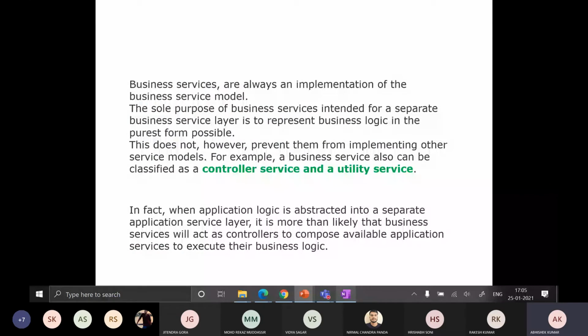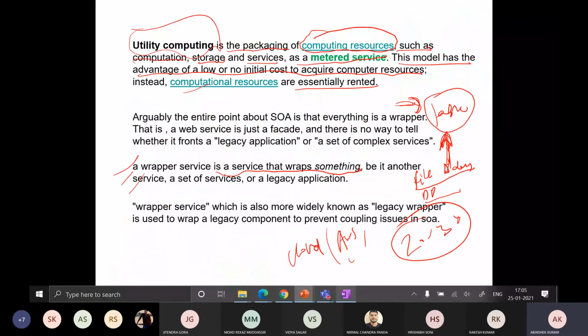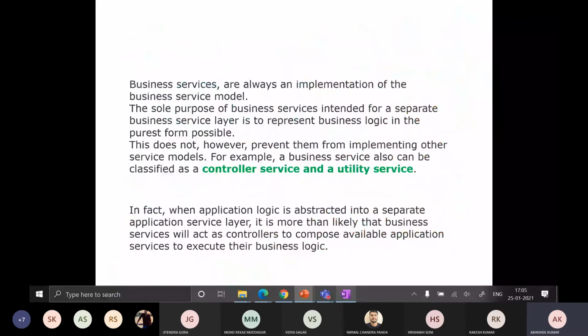In the previous section, we have seen these application services can be again divided into two types of services. The first one is utility service, and the second one is wrapper services. Similarly, in case of business services, we can again categorize our business services in two forms.